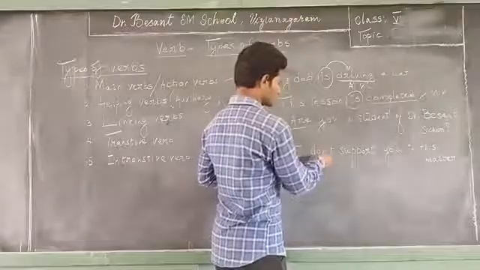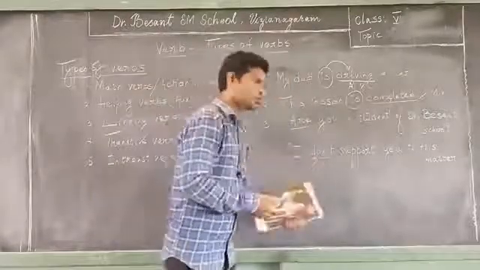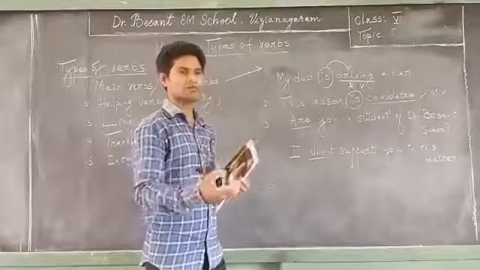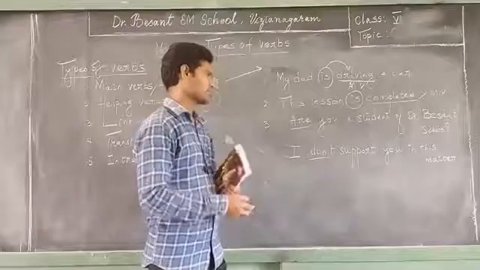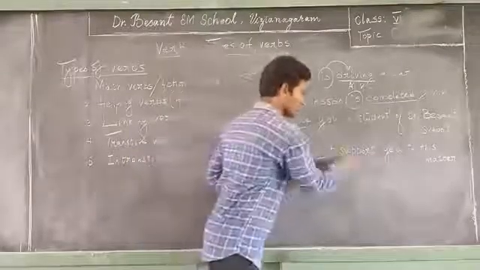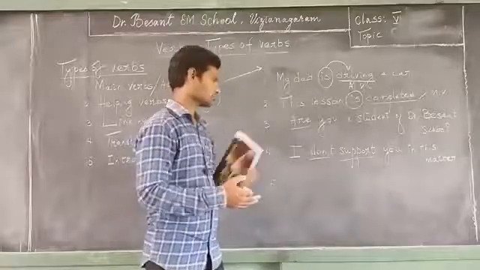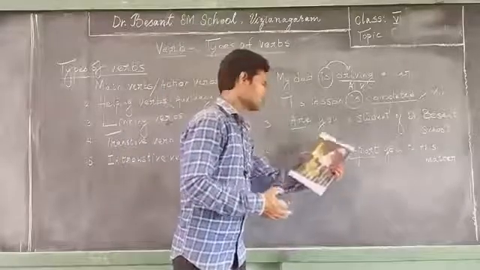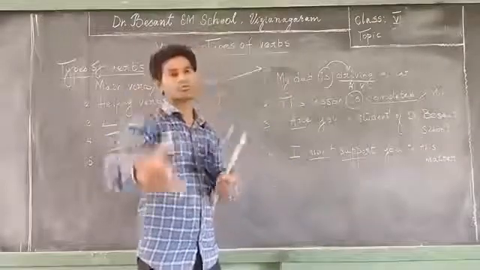Whereas in this sentence, do, don't, and here do form is a supporting verb, a helping verb. It is used to support the main verb. What is the main verb here? Support is the main verb, to support. The do form supports the verb support to form a negative sentence.